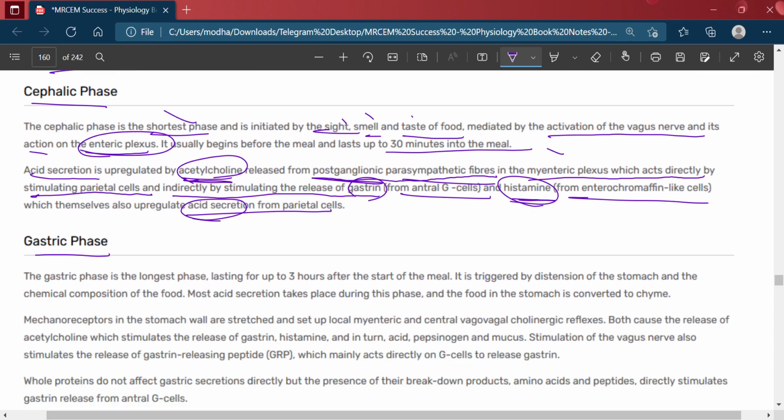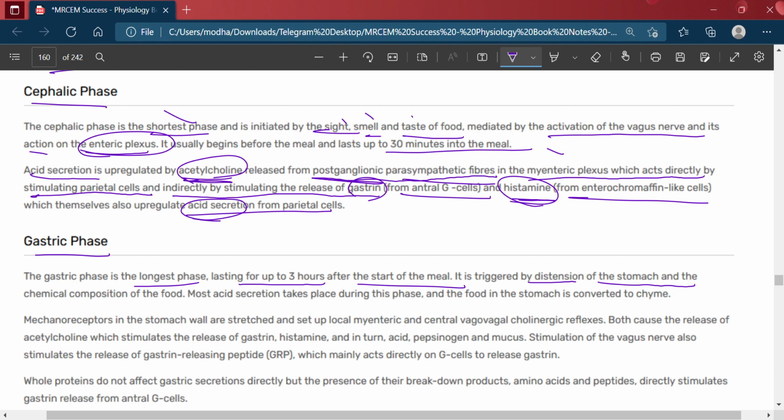Okay, now the gastric phase. The gastric phase is the longest phase, lasting for up to 3 hours after the start of the meal. It is triggered by distension of the stomach and the chemical composition of the food.